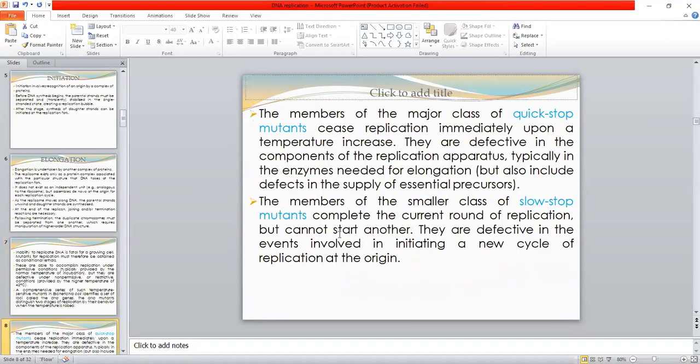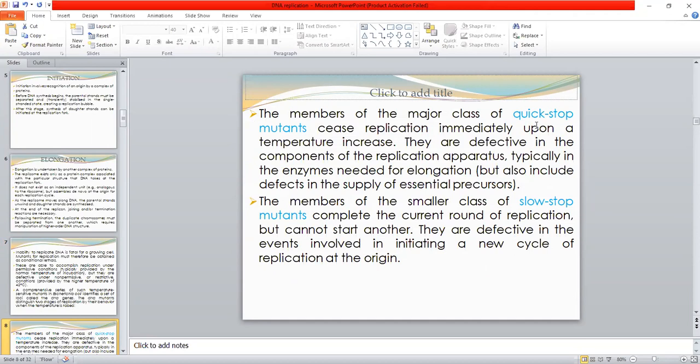So these conditional mutants can be classified into two types. One is the quick stop mutants and another one is the slow stop mutants. In case of quick stop mutants, the members of this class cease replication immediately upon a temperature increase. So in the case of the quick stop mutants, their replication ceases whenever there is an increase in the temperature. So their replication immediately stops if the temperature is increased.